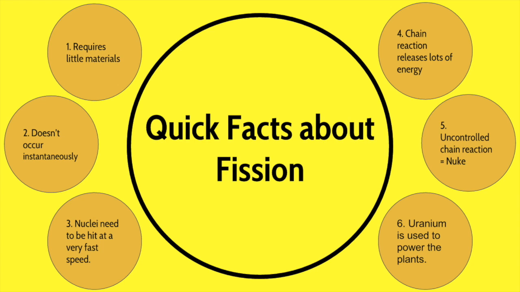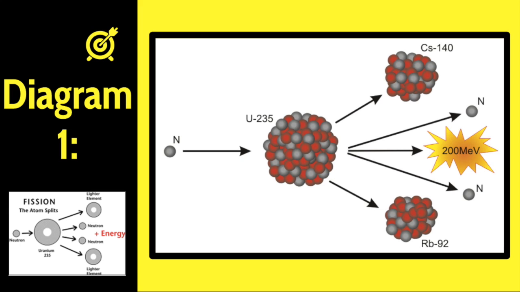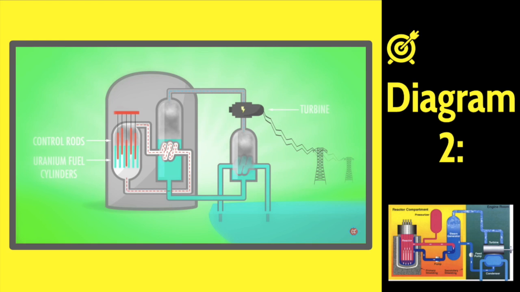Fission is a process done through uranium. Uranium is used in the nuclear power plants. This diagram shows how one atom becomes split through the process of fission and turns into energy. As you can see, the first atom, the uranium atom, becomes two lighter elements, and the rest of the element's information goes into energy. The second diagram is the process in which fission takes place through this machine.